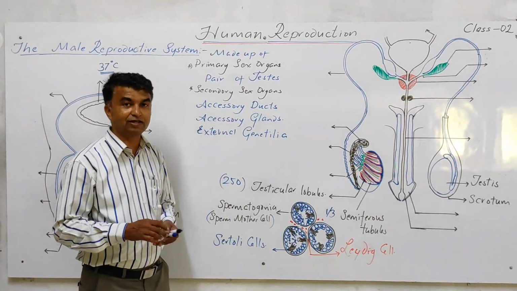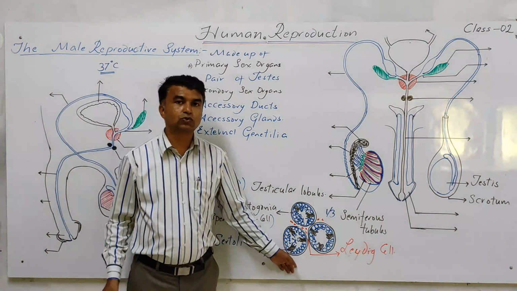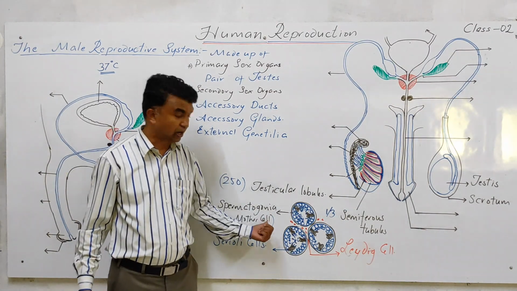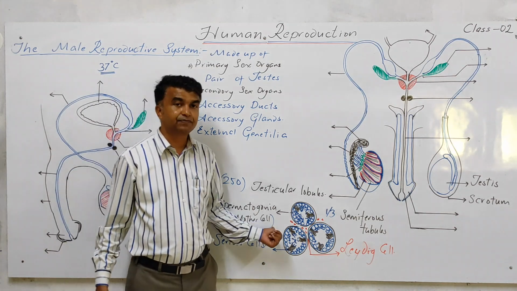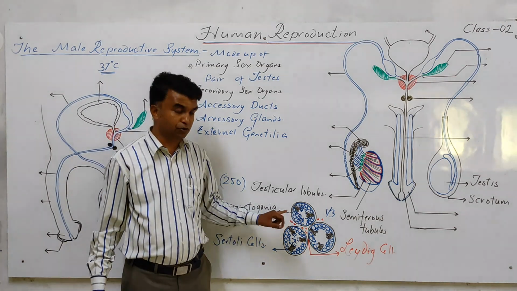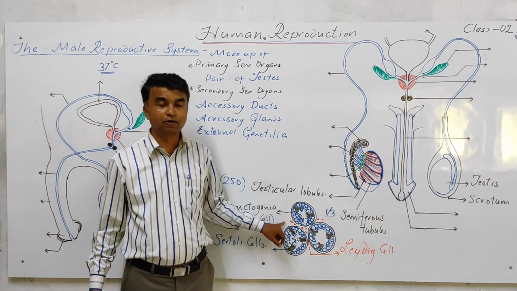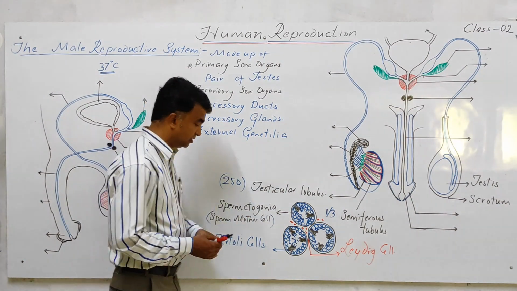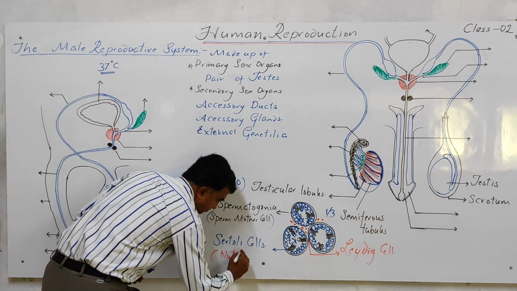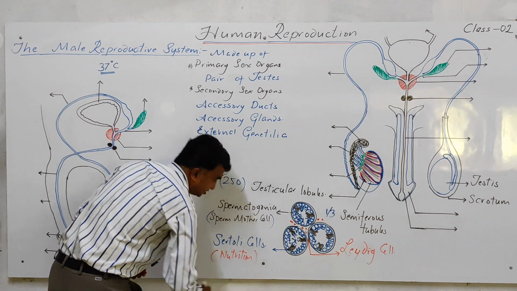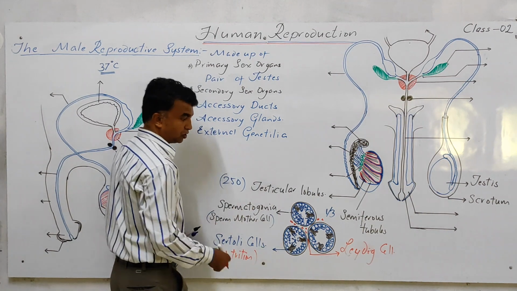So 3 types of cells are there. Either in a 2 or 3 marks question, they are going to ask about the types of cell. Spermatogonia, or the sperm mother cell, is the gamete mother cell; it undergoes meiosis and produces the spermatozoa. The Sertoli cell provides nutrition to the developing spermatozoa.